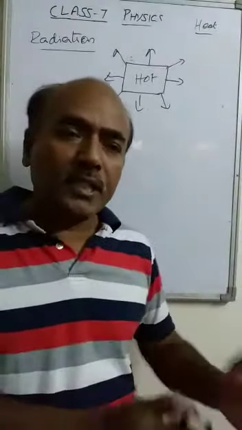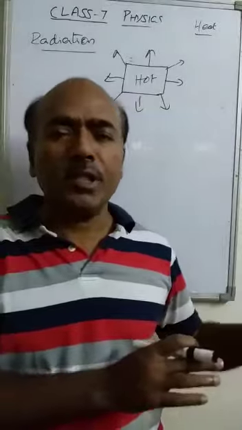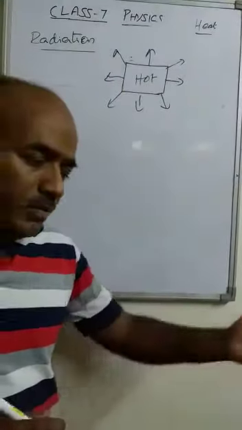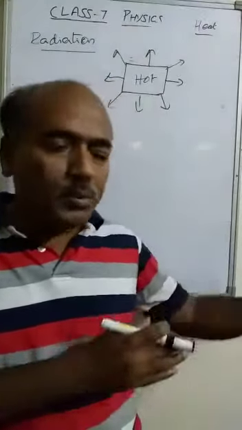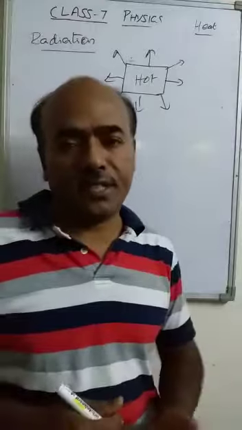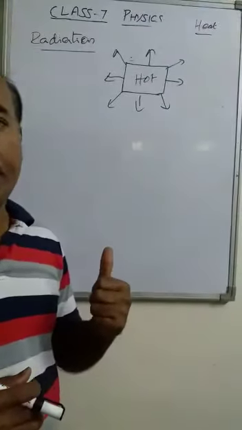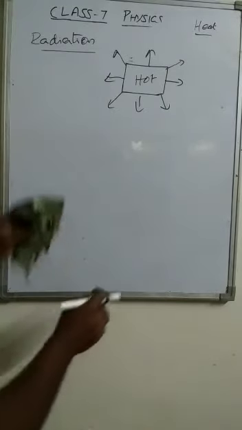From the hot object, the radiation comes out. If you sit nearer to a person suffering from high fever, you can also feel that hotness. It is because his body is radiating the heat. That means every hot object radiates heat.